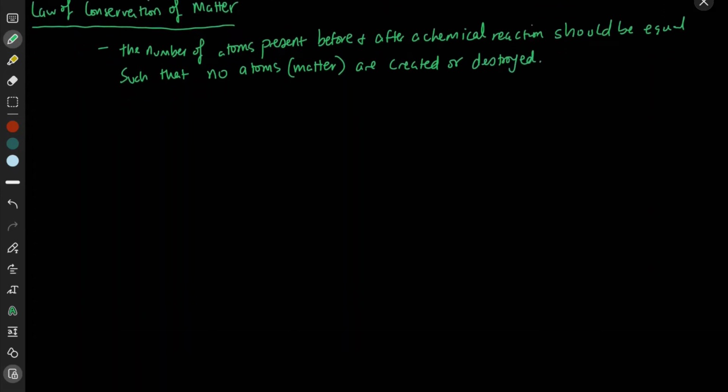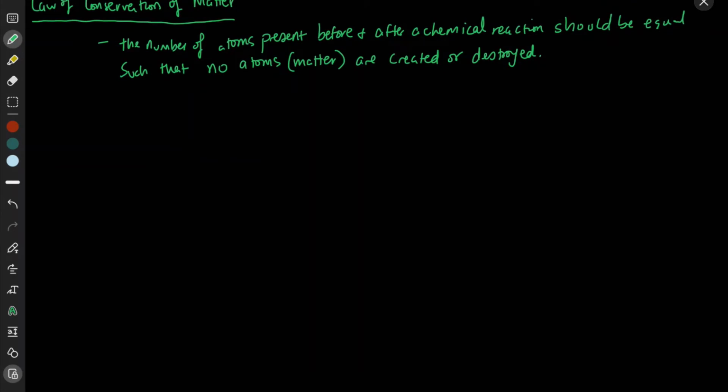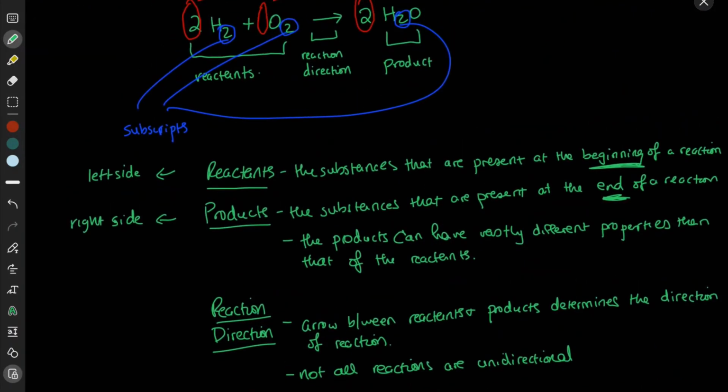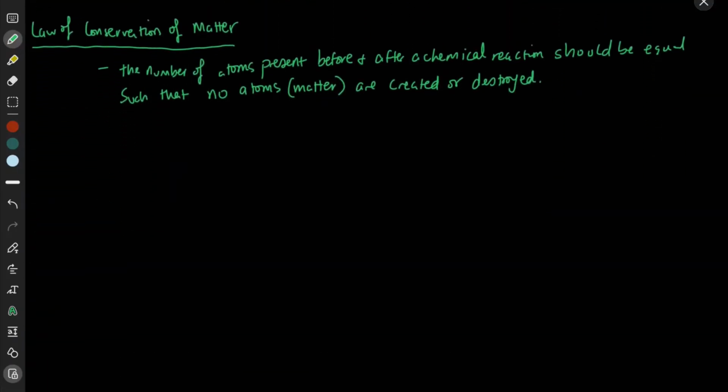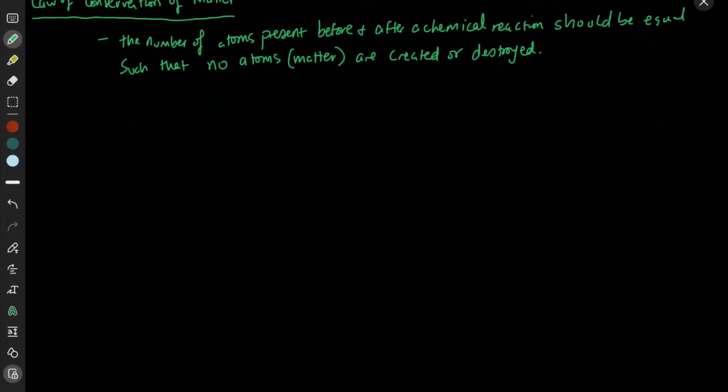So how do we tell that a reaction is obeying the law of conservation of matter with respect to a reaction formula, right? Like we just mentioned, we just looked at over here with respect to this thing right here. So how can we tell? Well, we can tell by making sure that the reaction is balanced, right? So the reaction equation is balanced on the reactant side and on the product side.